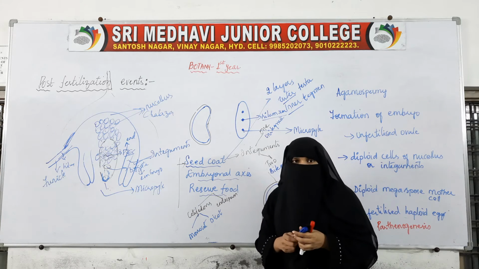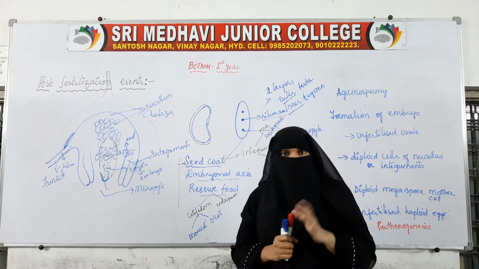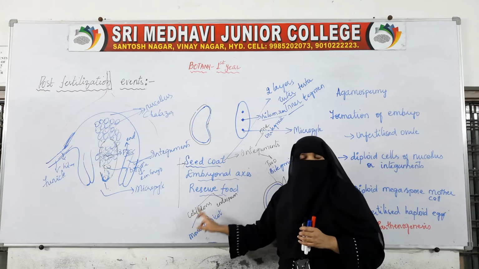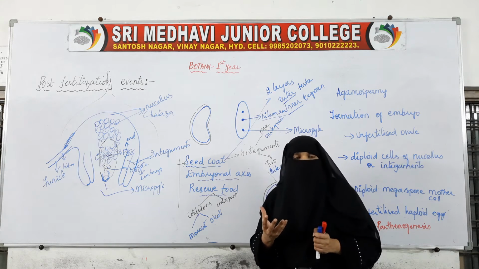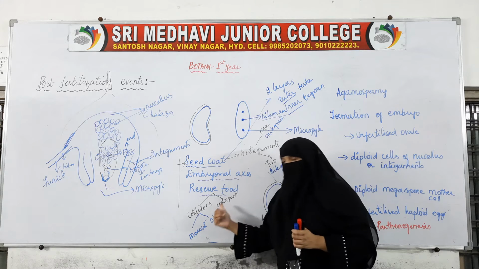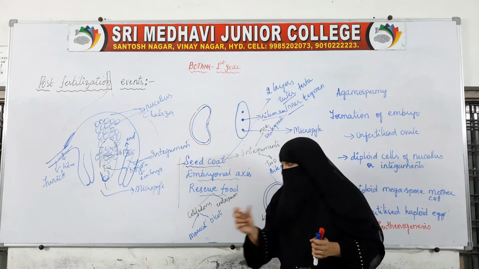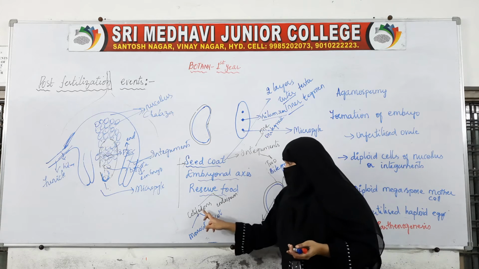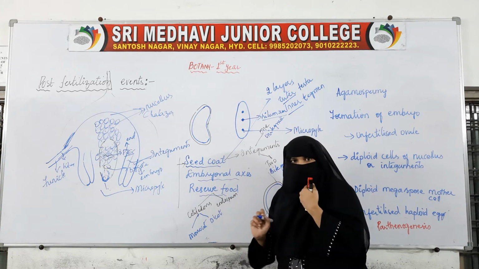I already said, during the growth of the embryo, if the whole endosperm is utilized, then the reserve food will be in the cotyledons. And if during this development the embryo has not utilized the whole endosperm, then the cotyledons will have very little reserve food, and that reserve food will be in the form of endosperm. Let me explain this with the dicot and monocot.